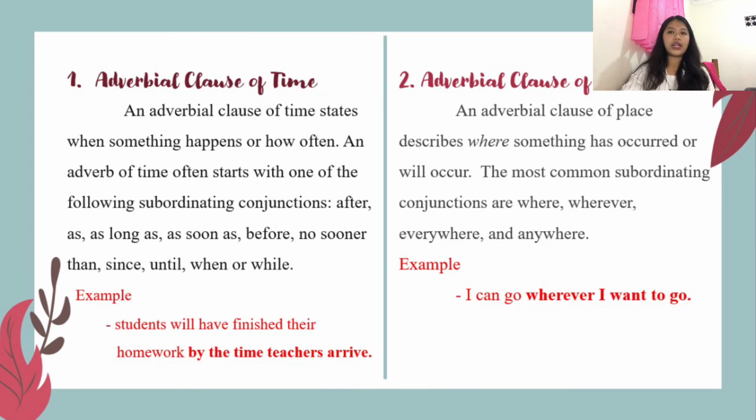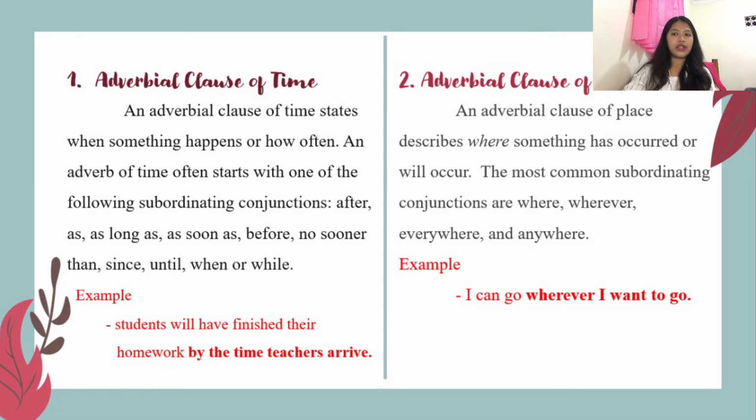So that's the first type, the adverbial clause of time. An adverbial clause of time states when something happened or how often. An adverbial clause of time often starts with one of the following subordinating conjunctions: after, as long as, as soon as, before, no sooner than, since, until, when, or while. The example here is: students will have finished their homework by the time the teacher arrives. So the adverbial clause of time here is "by the time the teacher arrives",